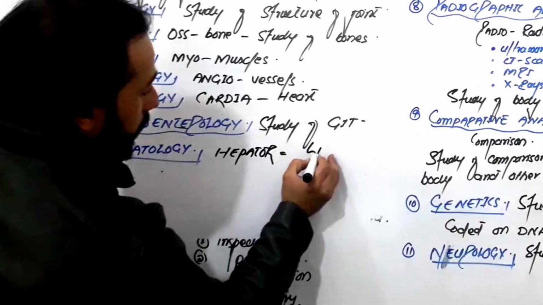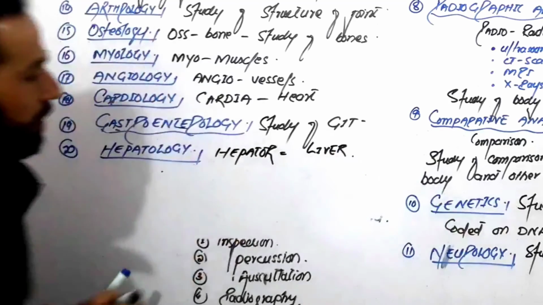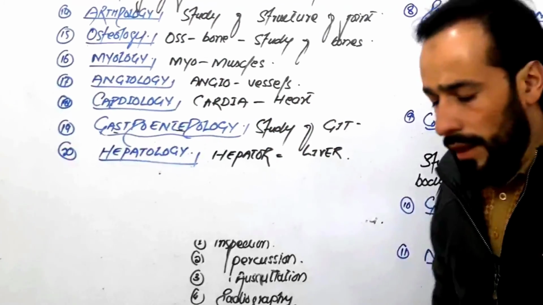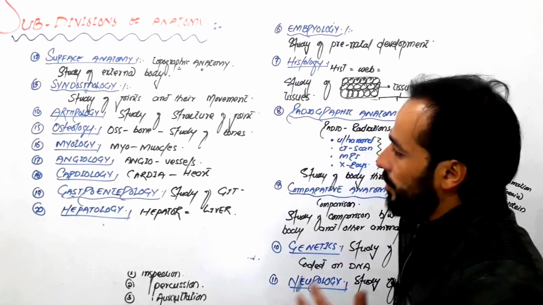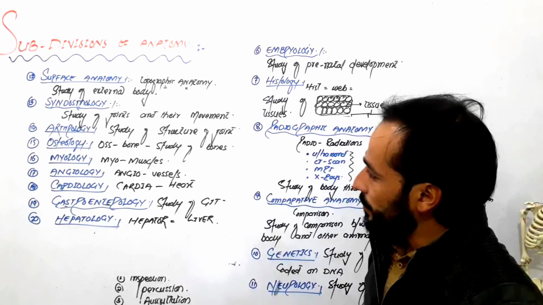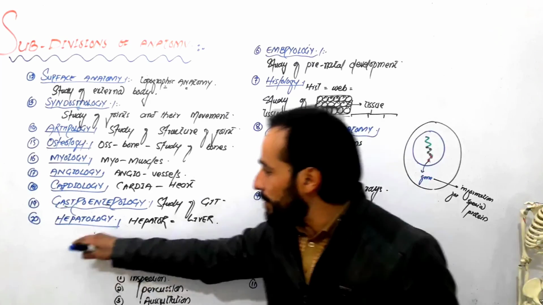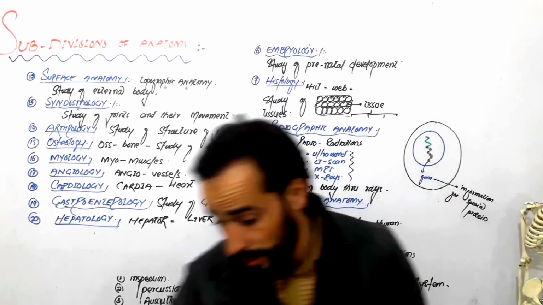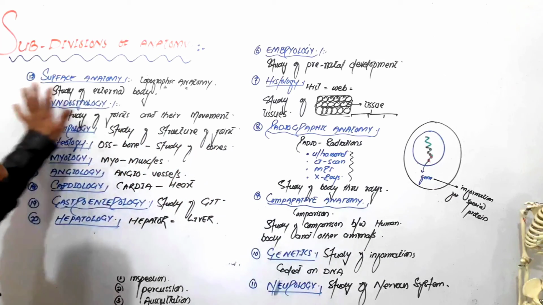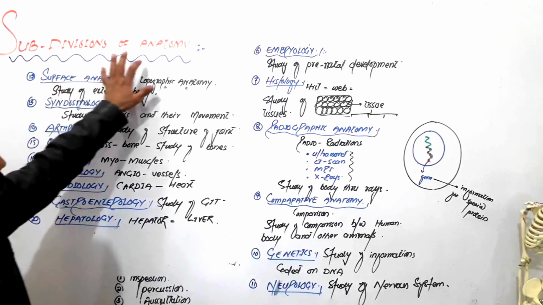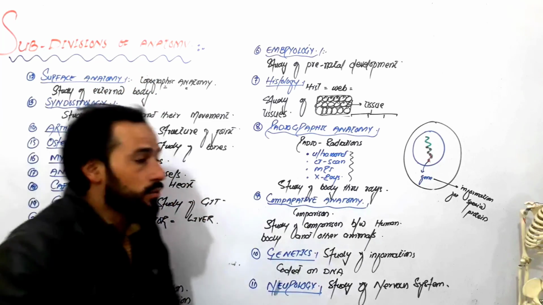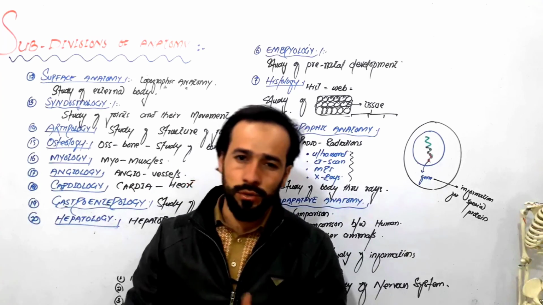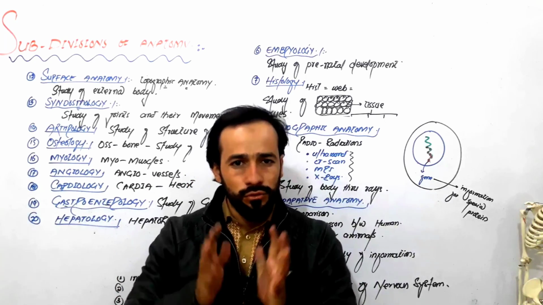Hepatar means liver. Study of liver is called hepatology. Clear friends? You have many other branches also, and if you study your books, you will find them. So I have brought here about 20 branches of anatomy. You can learn these, and these will be also enough for you guys, right? So these are the subdivisions of the human anatomy, right? And next we are going to discuss the anatomical terms related to body position, body movements, and other things, right? So don't go anywhere.